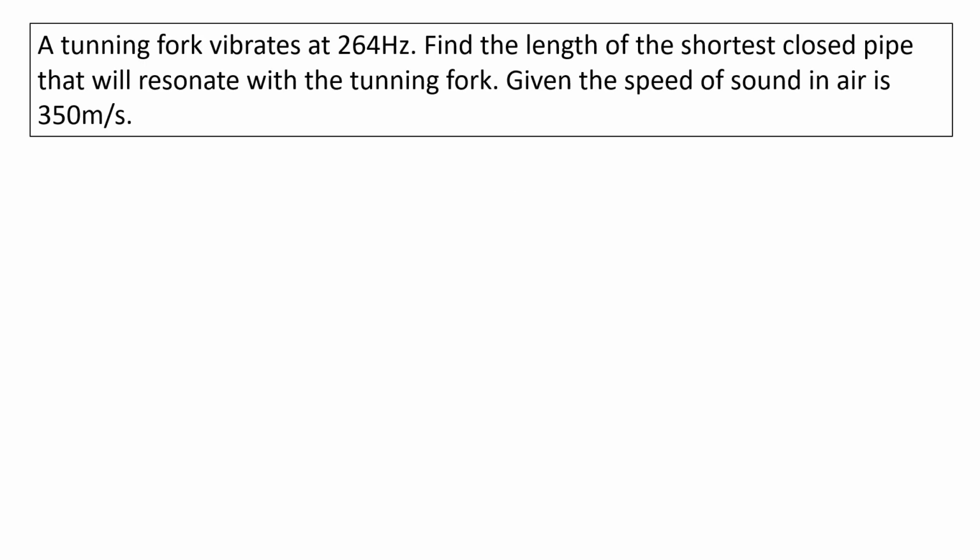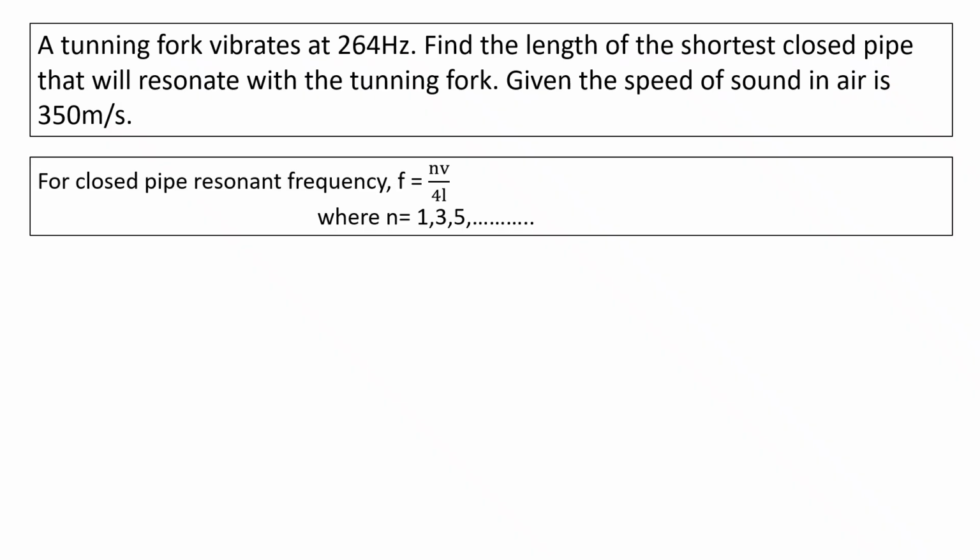A tuning fork vibrates at 264 Hz. Find the length of the shortest closed pipe that will resonate with the tuning fork, given the speed of sound in air is 350 meters per second.